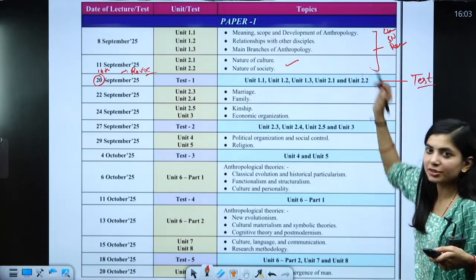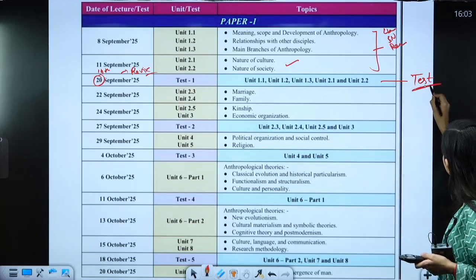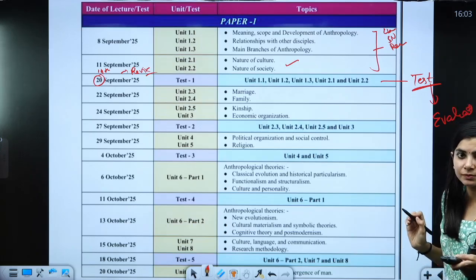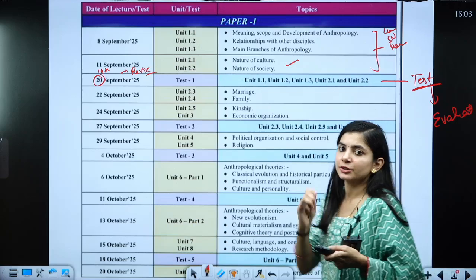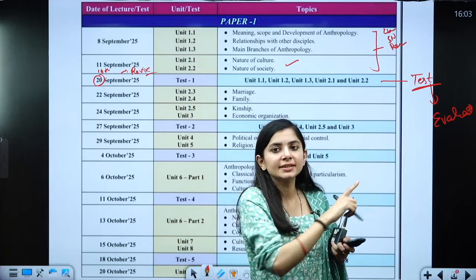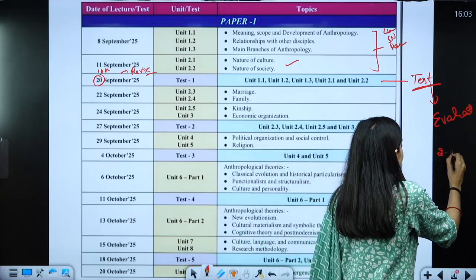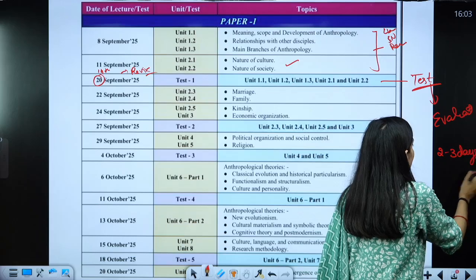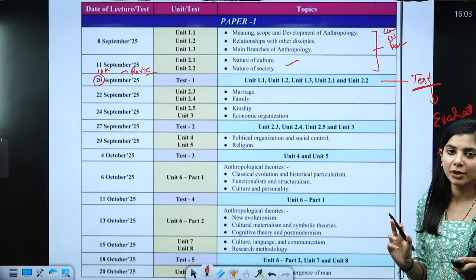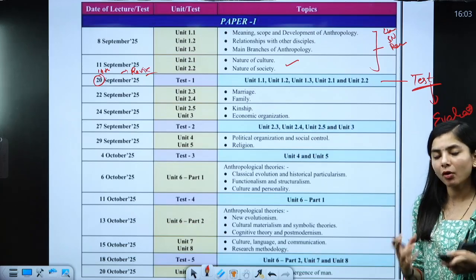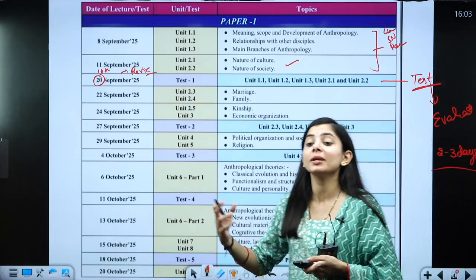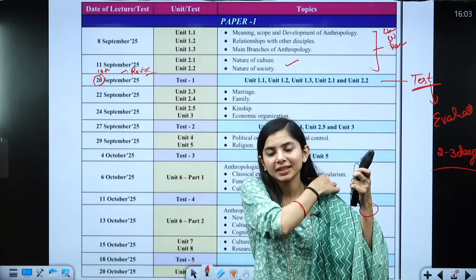of all these units. Once you have given the test, the evaluators are going to evaluate your copy, and you are going to get the evaluation as well as the model answer within 2 to 3 days. Once you have got the evaluation, you are going to show your evaluated copy to me, and we both are going to analyze why, if you have done things in a particular manner, you are not able to replicate.